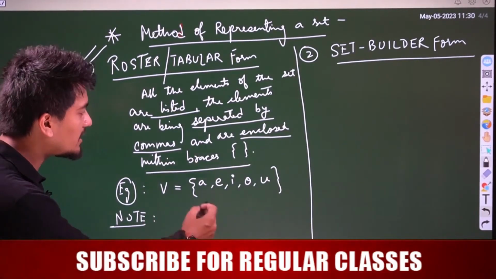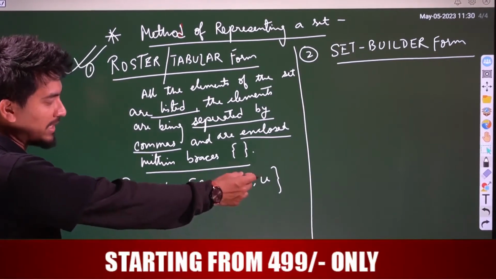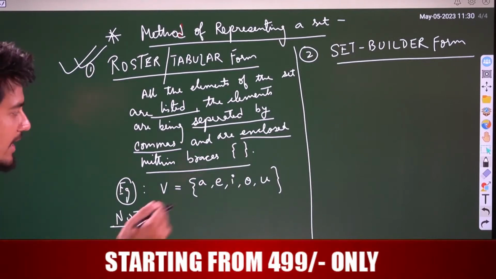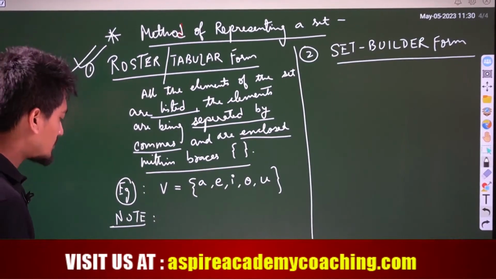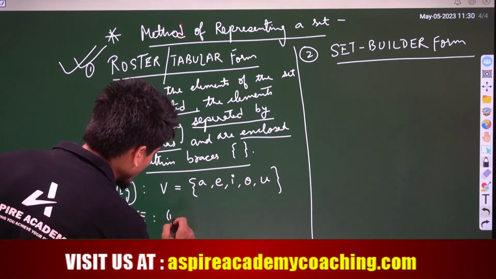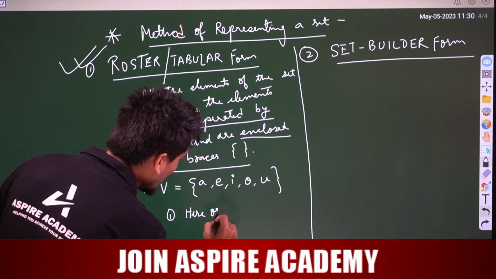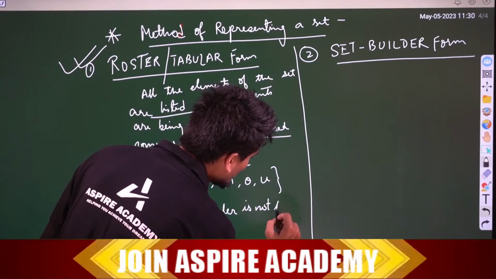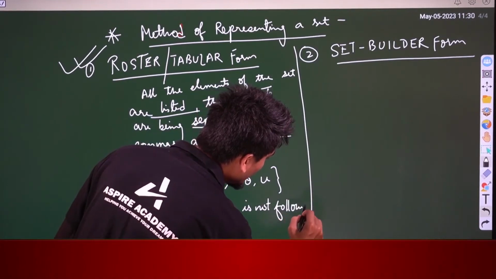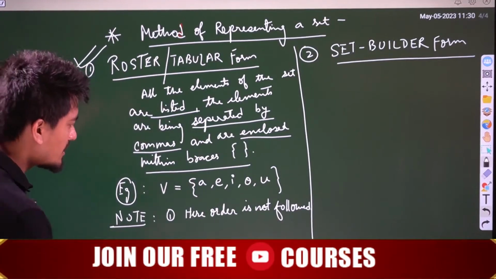That means you can write U first, then E, then A, then O, then I. You can write it in any order. So number one, order is not followed.